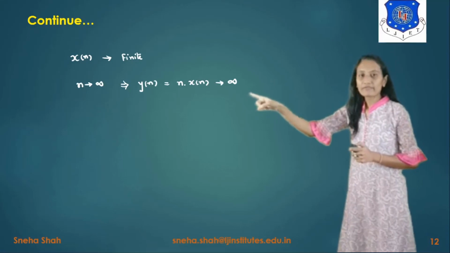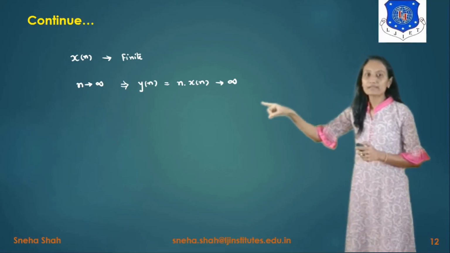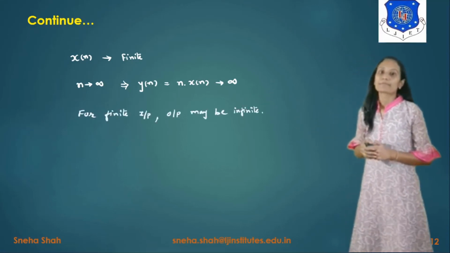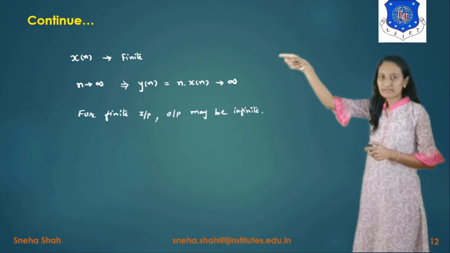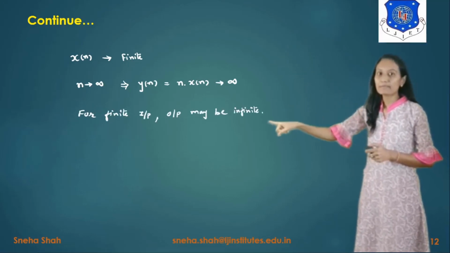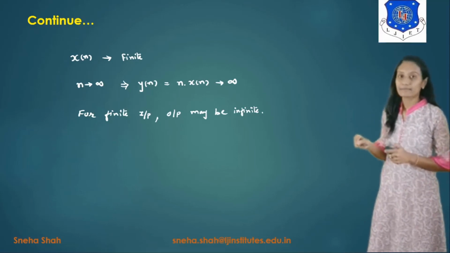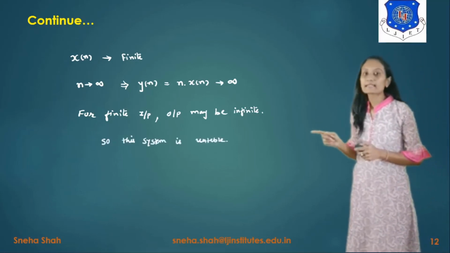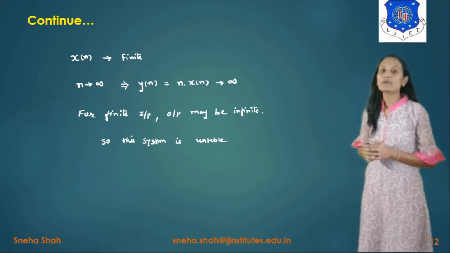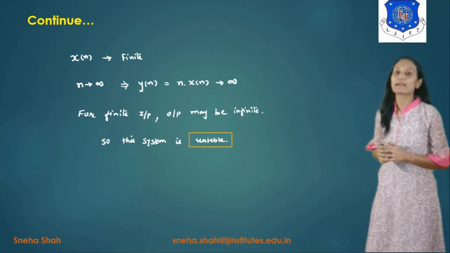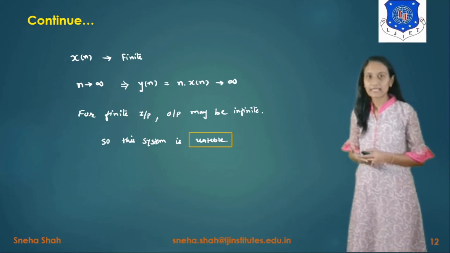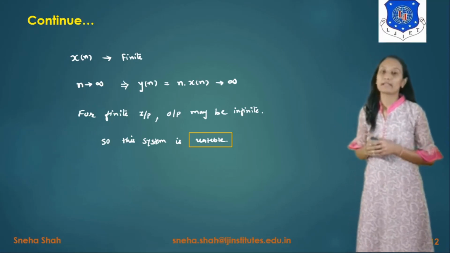So the value of y of n, the output, will give you an infinite number. As we have taken the input as a finite number, but the output may be infinite if n is infinite, we can say that this system is a BIBO unstable system, because the input signal is finite but the output will be infinite.